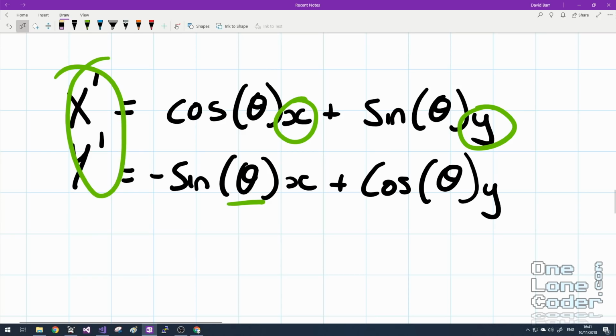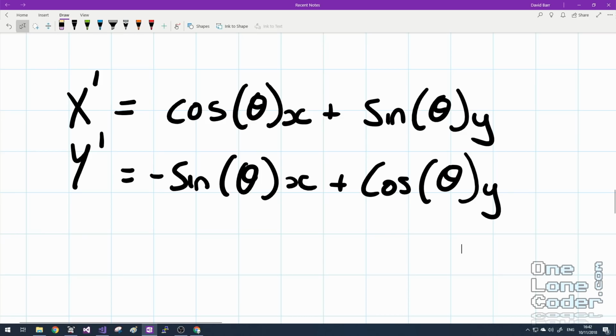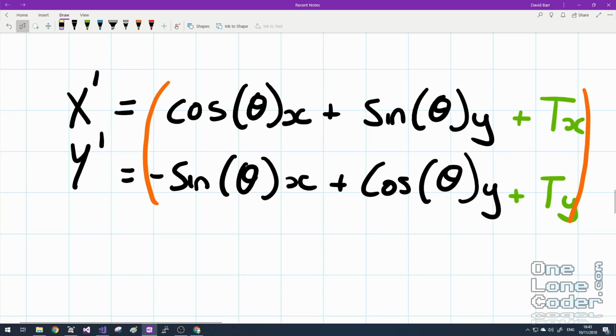If you're interested in how this is derived, I suggest you go and check out the Code It Yourself Asteroids video. I do a full derivation there. Alongside rotation, we may also want translation, the ability to move the sprite somewhere along the plane. Well, we can see here that once we've rotated the point, we can offset it quite easily by adding another component. So let's say a translation in the x and a translation in the y. And depending on how you want to look at things, you could also take the whole lot and multiply it by a scaling factor, scale x or scale y. The order in which you do these things is of course important.